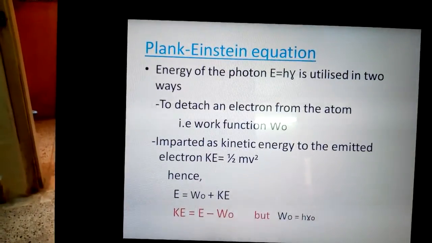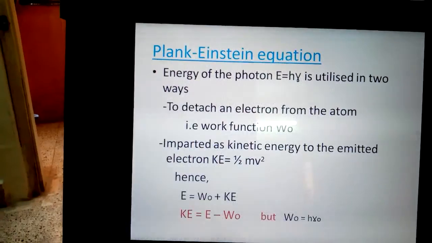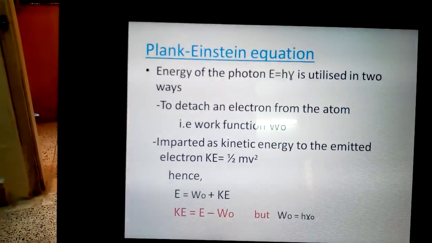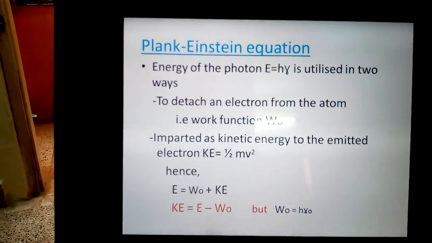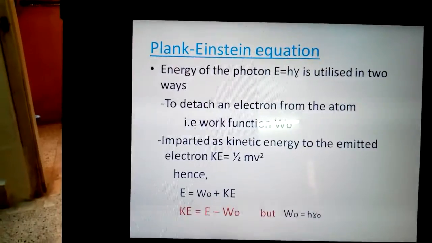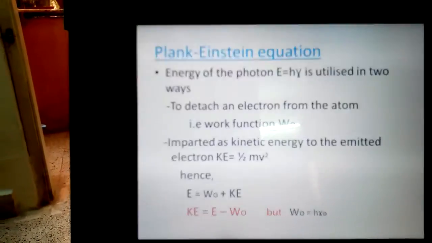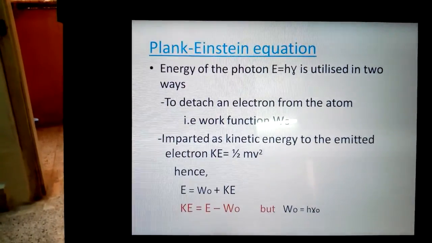Now, work function, the energy required to eject an electron, is defined as the minimum energy required to eject an electron from the atom. Work function is a part of the energy, and the frequency of incident light corresponding to work function is called the threshold frequency nu 0.